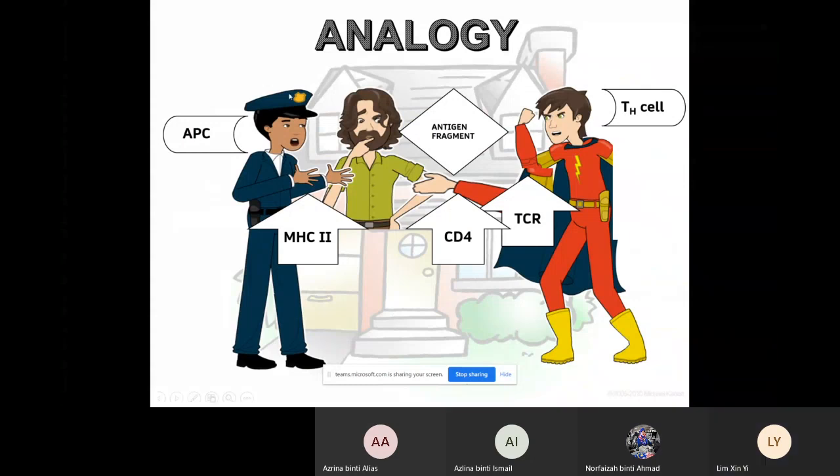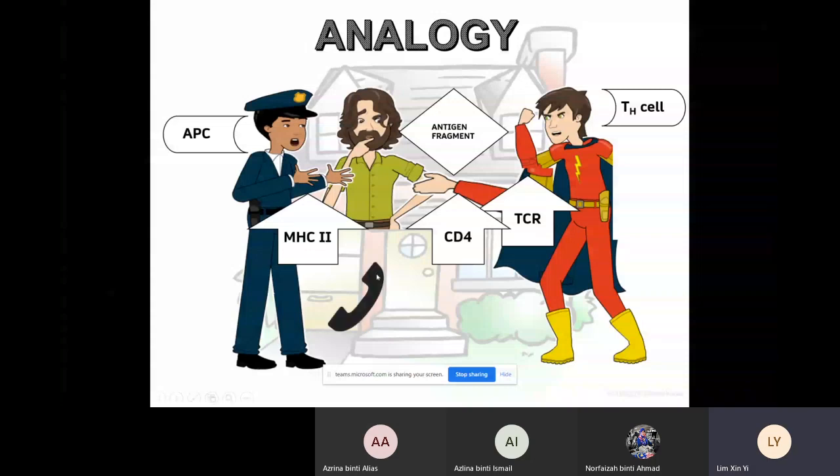But this is still inactive. After the helper T cell binds to this antigen fragment by using the TCR and CD4, it still cannot do anything until the APC releases something to activate our helper T cell. This something is a chemical substance used to communicate between lymphocytes.